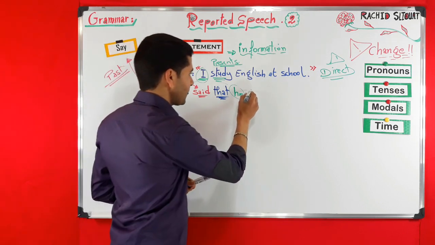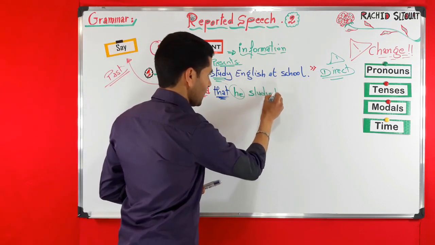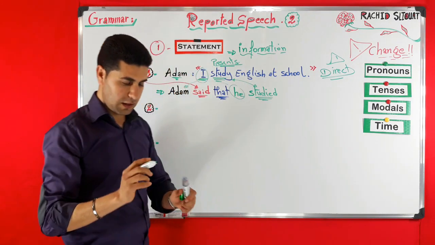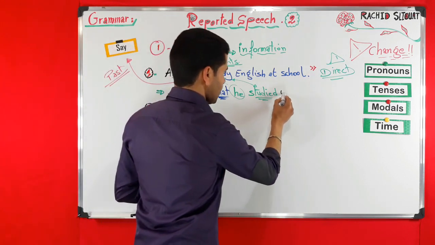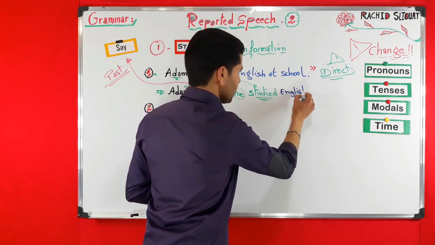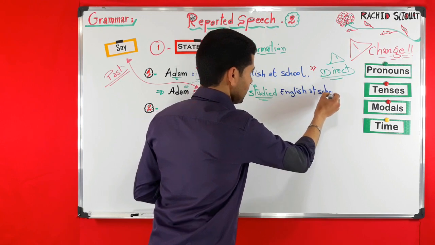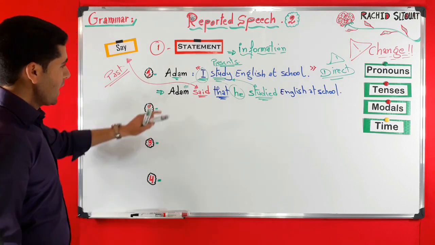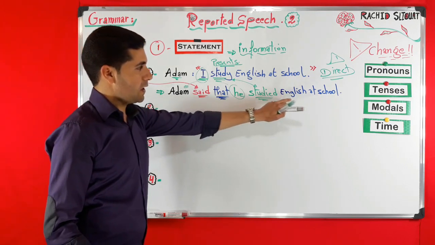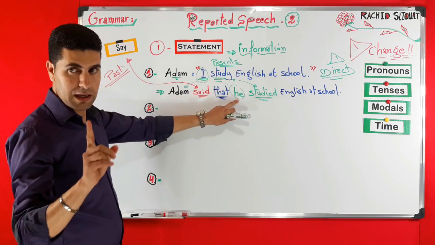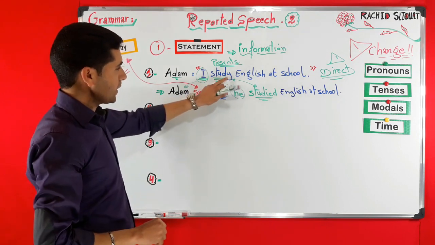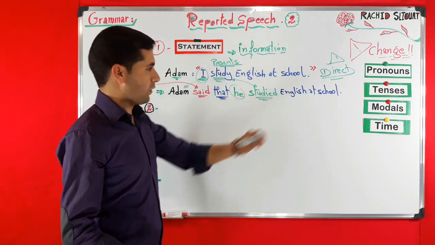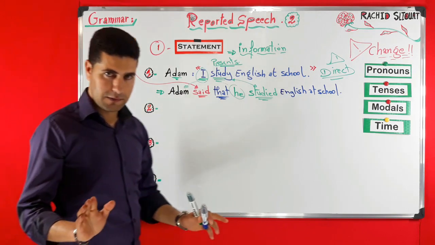It is very simply studied. So this is normally how we can report such statements: Adam said that he studied English at school. So I becomes he, and study in the present simple becomes the past simple studied. English at school doesn't change.